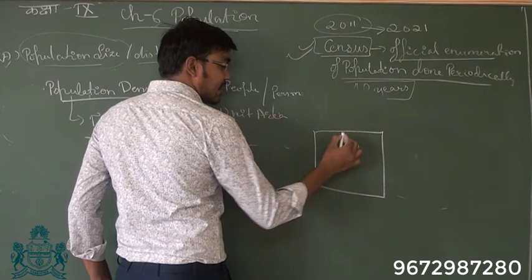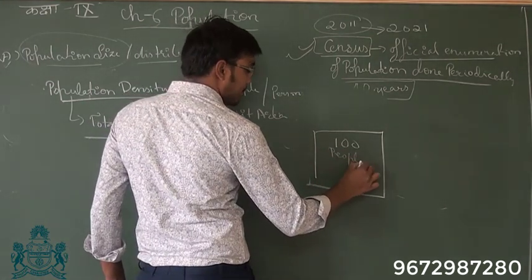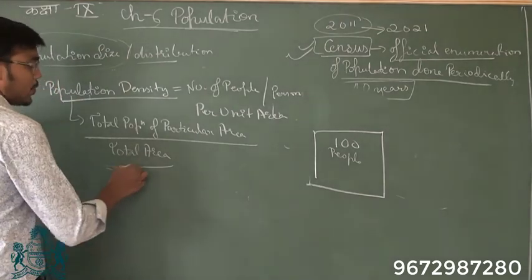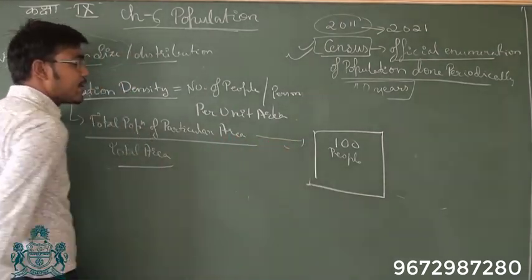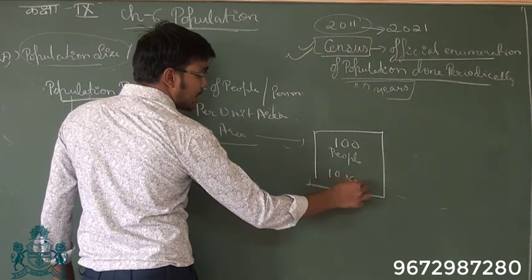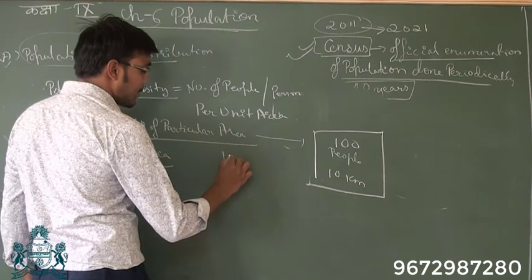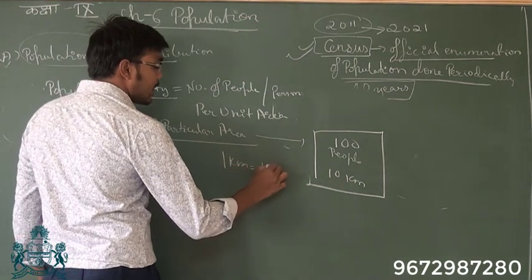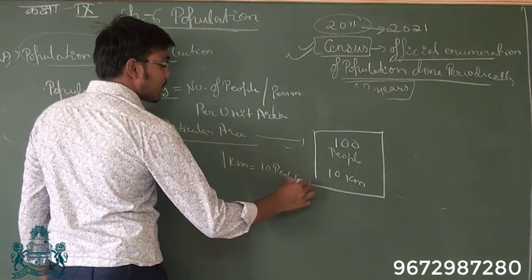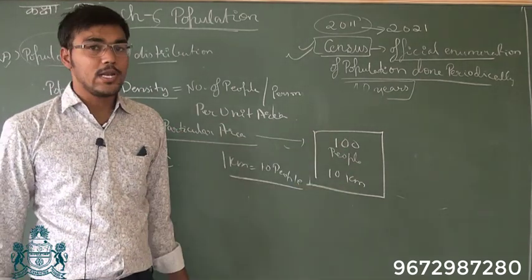So suppose this is a place, and here 100 people are living, so total population will be 100, but the area is 10 kilometer. So in 1 kilometer you will say that 10 people are living. So total population divided by total area.